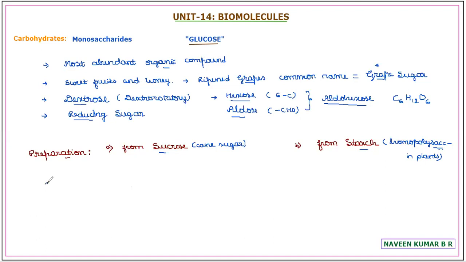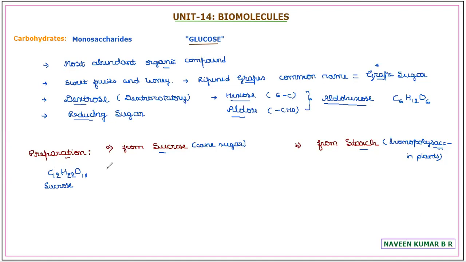Sucrose, as it is a disaccharide, is represented by the formula C12H22O11. That is CxH2yOy, where x is 12 and y is 11. So here one water molecule is actually removed once sucrose is formed.